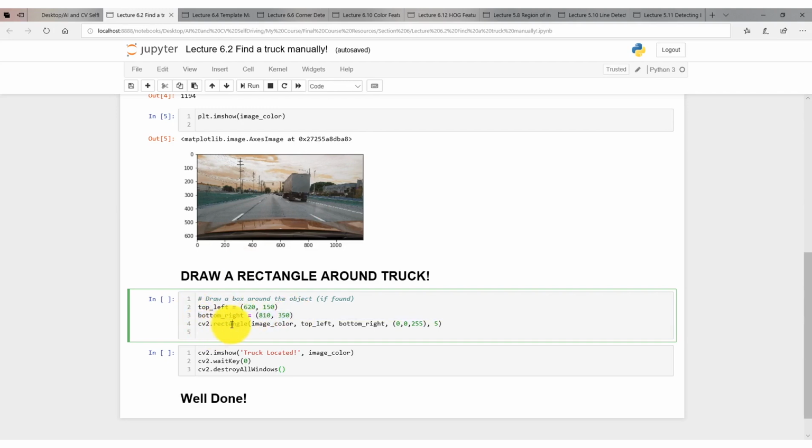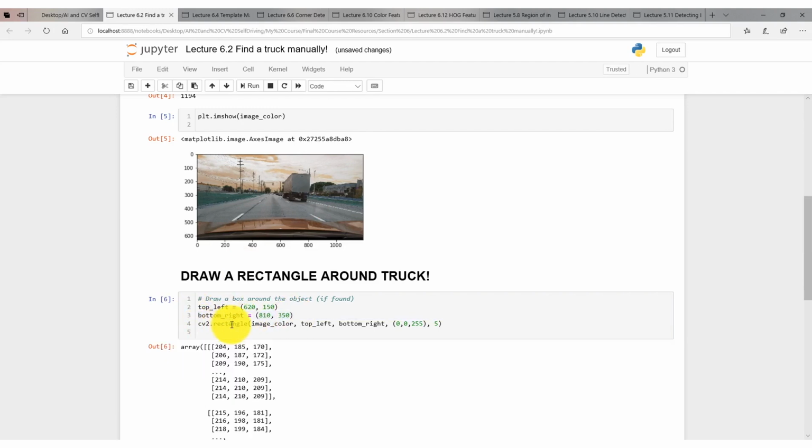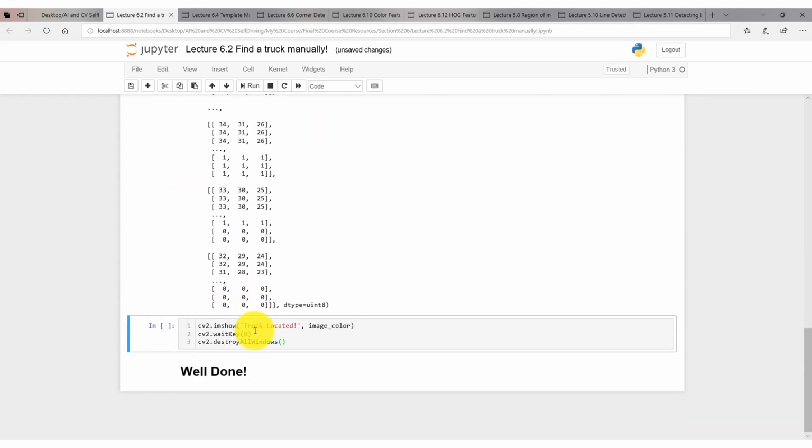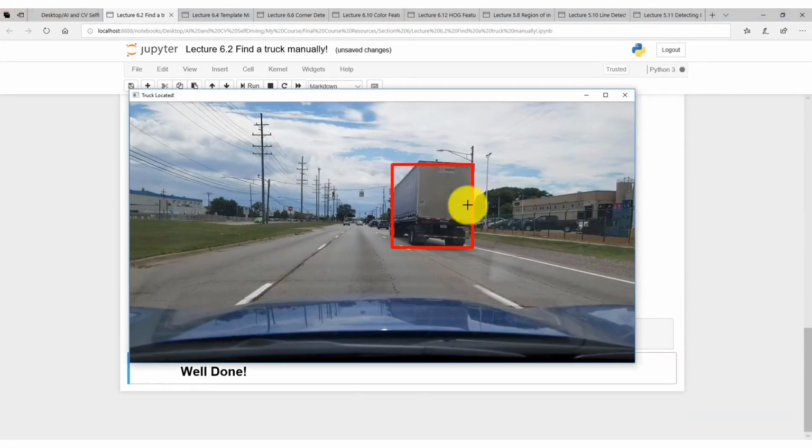And then I'm gonna use cv2.rectangle to actually draw the rectangle. Okay, and then I'm gonna show my image, and that's pretty much what I can see here. That's pretty much how I can locate a truck manually. Again, it's a very simple exercise. I'm just showing it to you because we're gonna take the exact same code and add a couple of lines to perform what we call template matching moving forward, okay? I hope you guys enjoyed that section and see you in the next section.